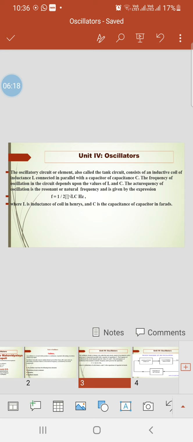You know, inductance is measured in Henry and capacitance in Farad. So, f = 1/(2π√LC).